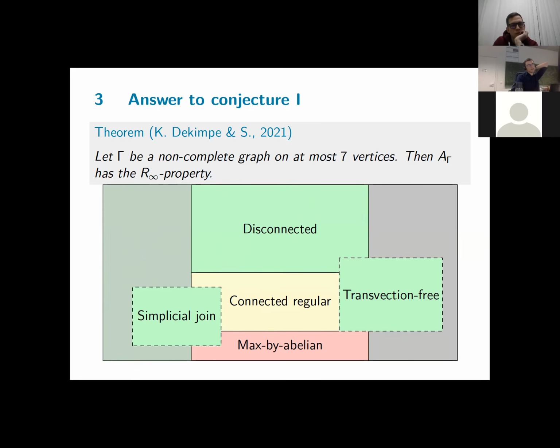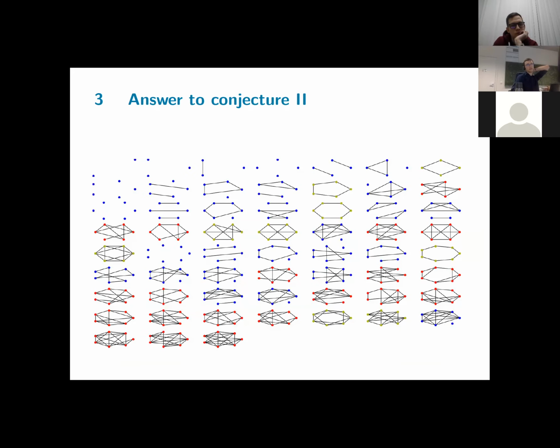And as I said, everything I've discussed here is enough to prove the result up to 7 vertices. And as I said, there were 59 remaining graphs we have to consider. I've given them here explicitly, and the graphs are colored using the same convention as after the simplification lemma. So blue graphs are disconnected, yellow graphs are connected, regular, and non-complete, and red graphs are max biabelian.